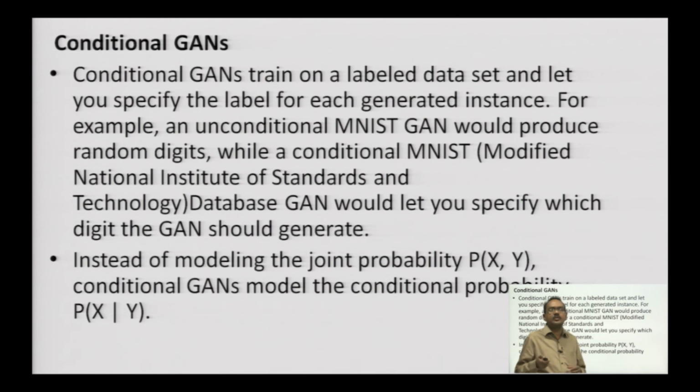Then we have conditional GANs. Conditional GANs train on a labeled data set and let you specify the label for each generated instance. For example, an unconditional MNIST GAN would produce random digits, while a conditional MNIST, that is Modified National Institute of Standards and Technology Database GAN, would let you specify which digit the GAN should generate. Instead of modeling the joint probability P(x, y), conditional GANs model the conditional probability P(x | y). MNIST is a huge database. It will be very useful for you to train the neural networks.